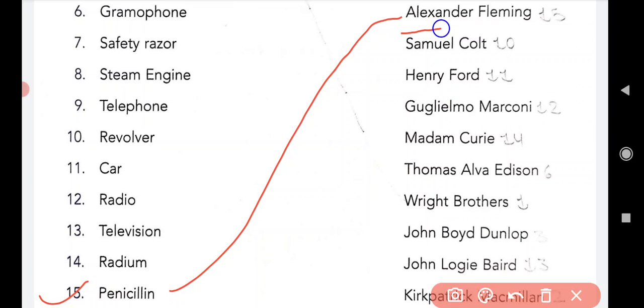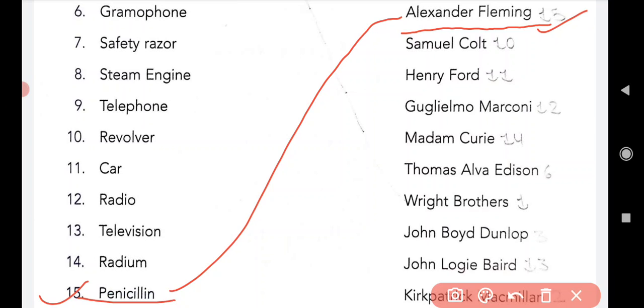Spelling is Alexander, Alexander, Fleming. I repeat again, Alexander, Alexander, and Fleming. Alexander Fleming was the inventor of penicillin. Who is the inventor of penicillin? Mr. Alexander Fleming. So by this we have done the topic 49.